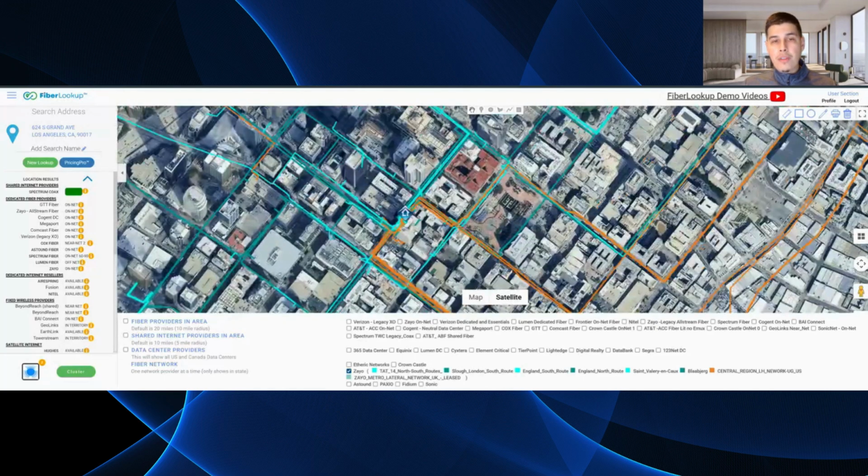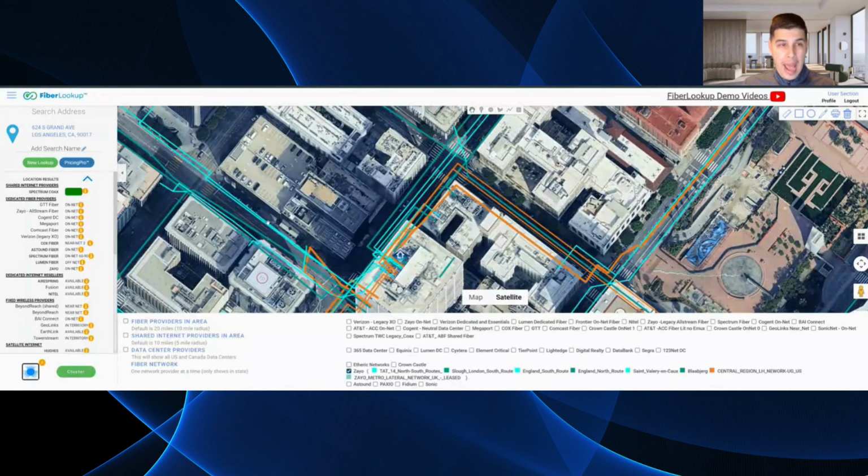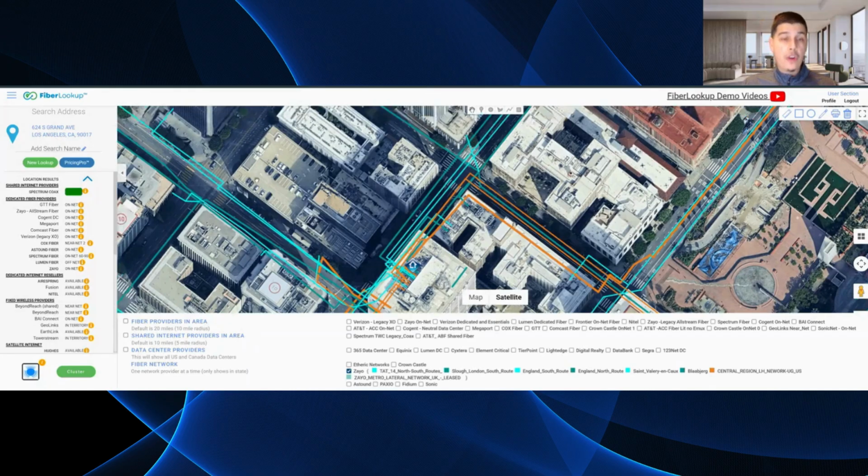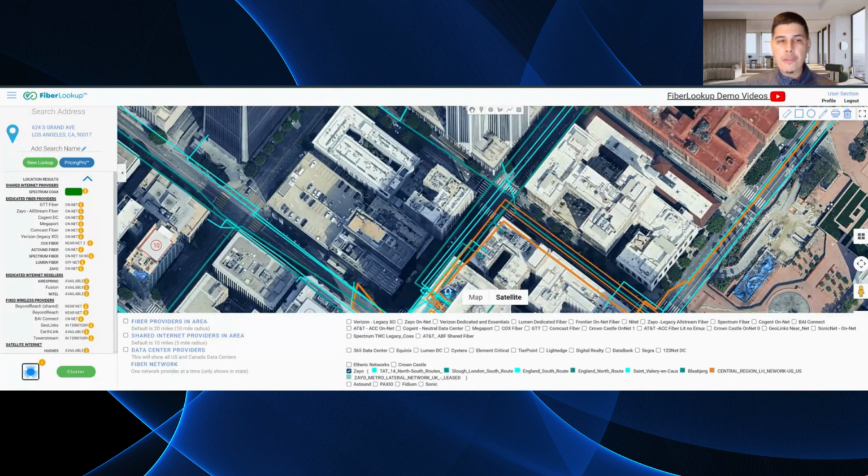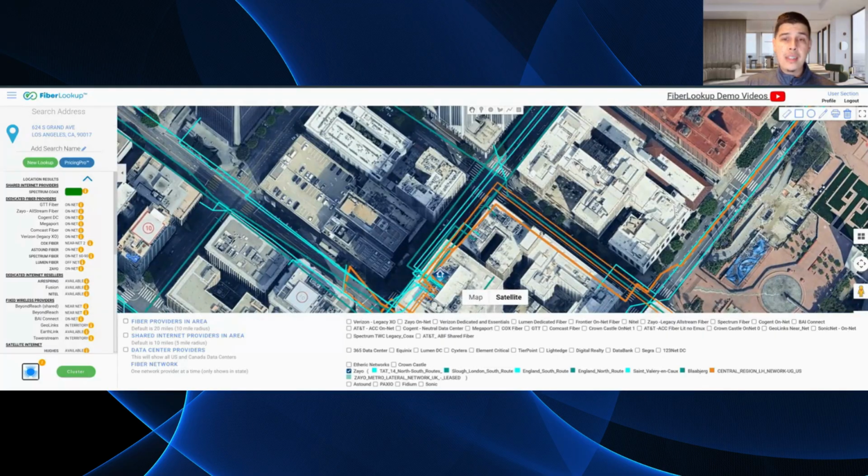Just a key fact about the fiber paths, there are different access points within the fiber paths. So sometimes, let's say you're looking at this building or you're prospecting, you're like, hey, I see the fiber path is running parallel to this building. A lot of times for these providers, access points might be at the end or at the top. So just keep that in mind, right? Just be careful in advising the customer or letting them know, you're potentially giving misleading information. Just verify with your ACS team.